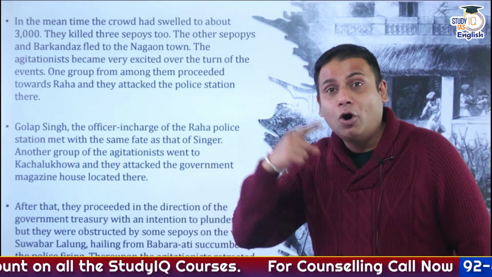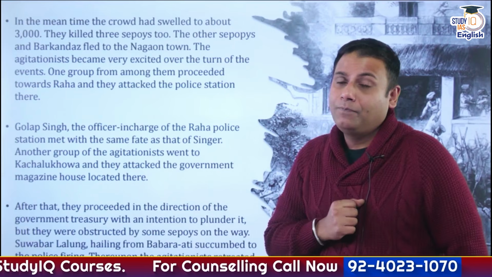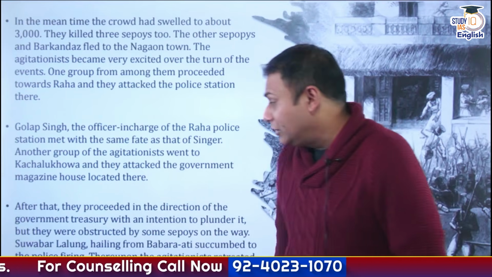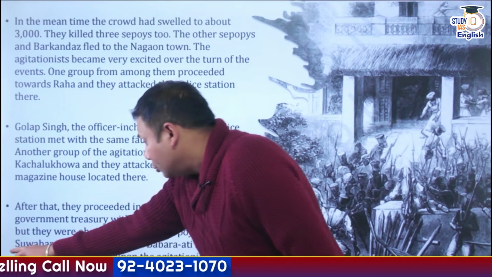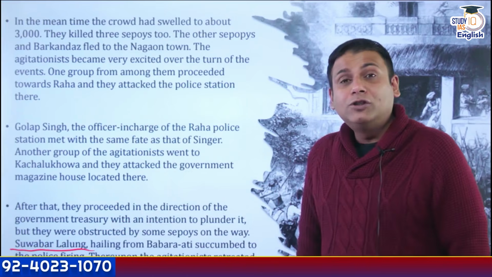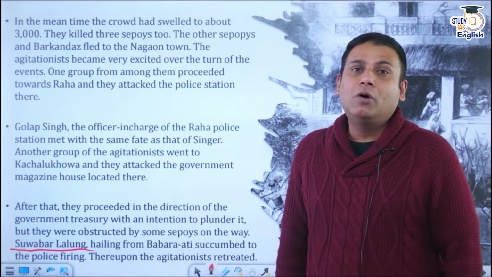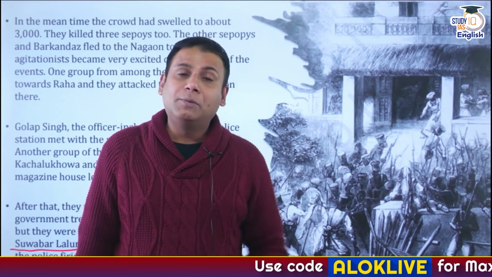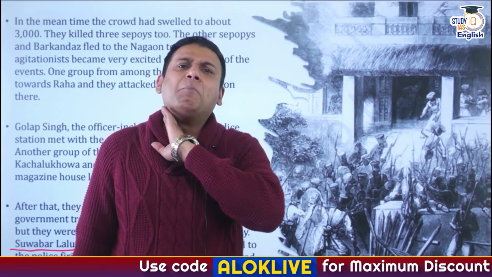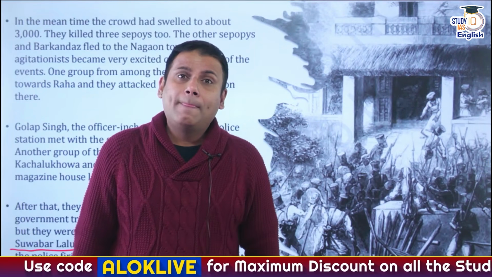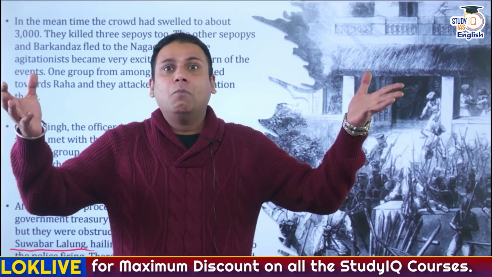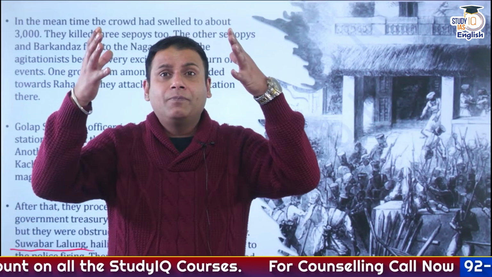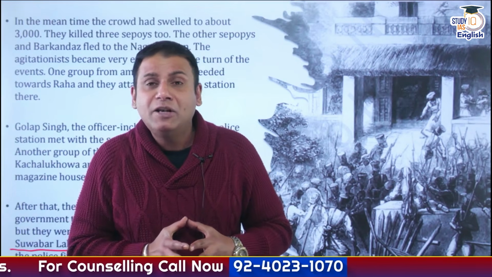Now Britishers adopted a brutal policy of suppression. And it is said that during the suppression, Suwabar Lalung was killed. Many other protesters were also killed. Campbell came in along with additional forces of 50 sepoys, and he created a massacre in this region. Now peasants got more charged up. They gathered in thousands, approximately 3,000 to 3,500 peasants.